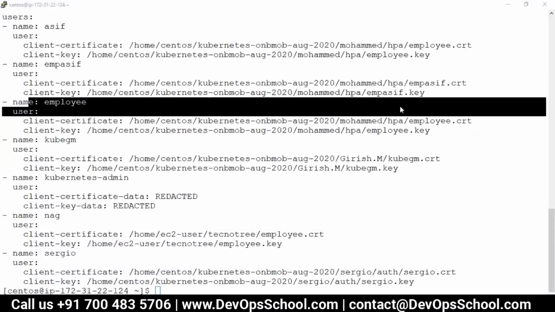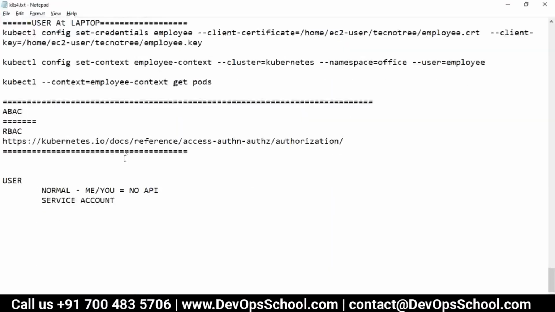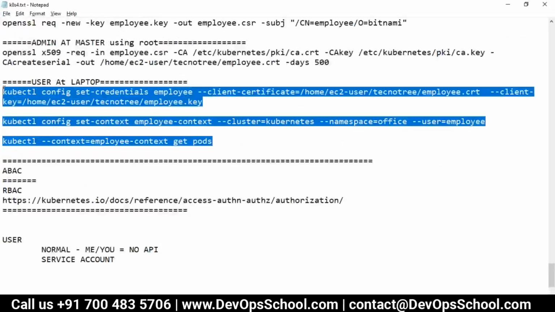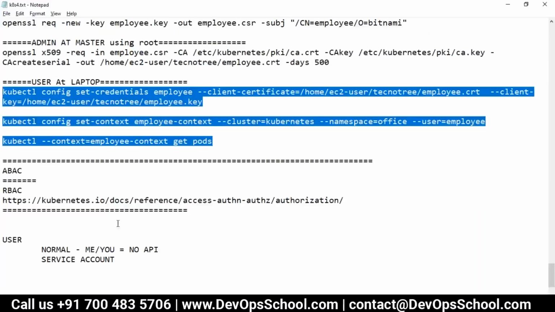Are you finding any difficulties? You told us to clear up the data once it's done, so we cleared it after it was done. No, but we needed it for that. Okay, no problem, so you will do that one more time. It takes just 2 minutes to create now, just 4 commands. If you understand the concept, it will not take more than two minutes. So please create it because you need it for the RBAC.